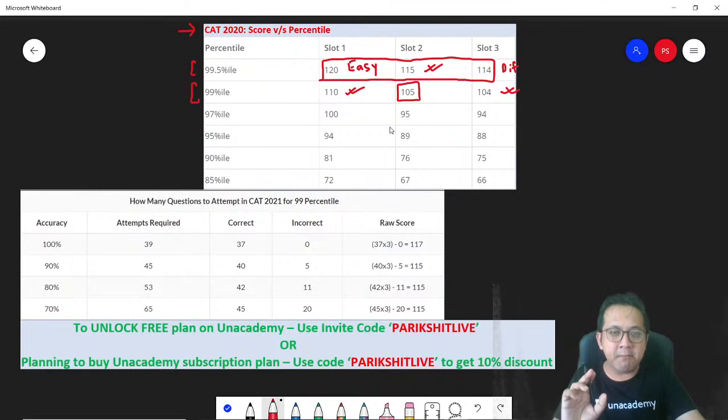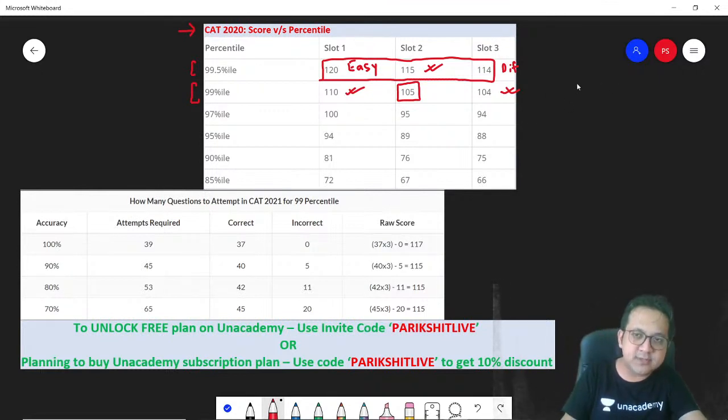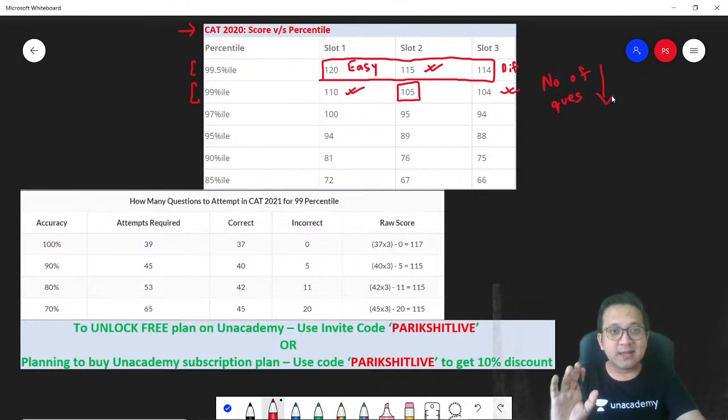Why? Remember, CAT 2021, as I said, as per newspaper reports, the number of questions will fall. The number of questions is supposed to decrease further. So one thing is sure, it is not going to increase. It is going to remain the same or it is going to decrease. Hence, the cutoffs definitely shouldn't be increasing if the difficulty level remains the same. So if the difficulty level is more or less the same, the cutoffs will come down. Why? Because the number of questions has gone down.